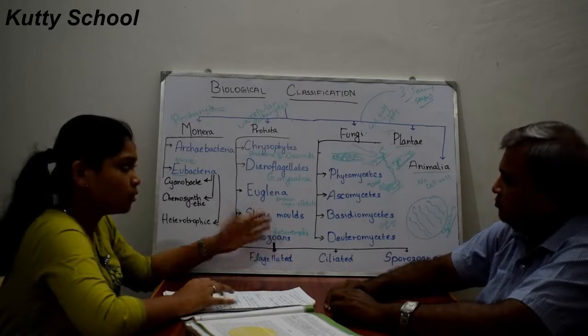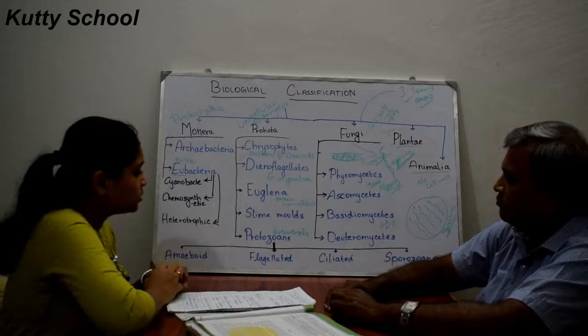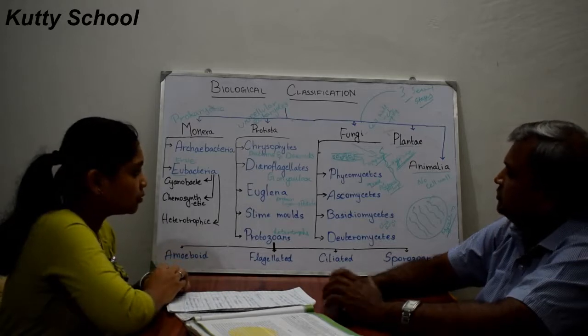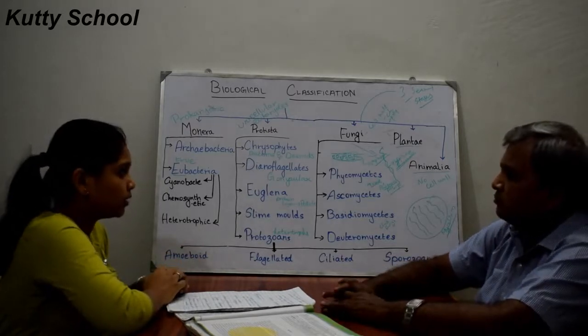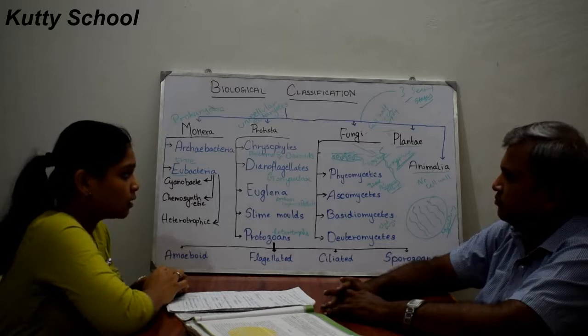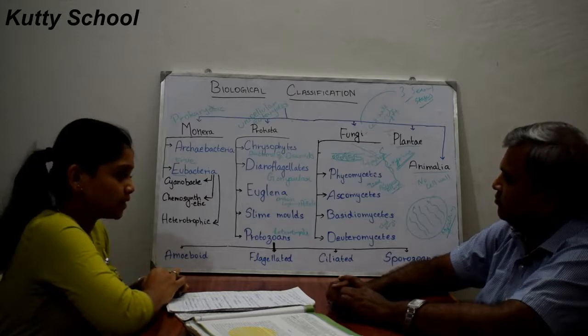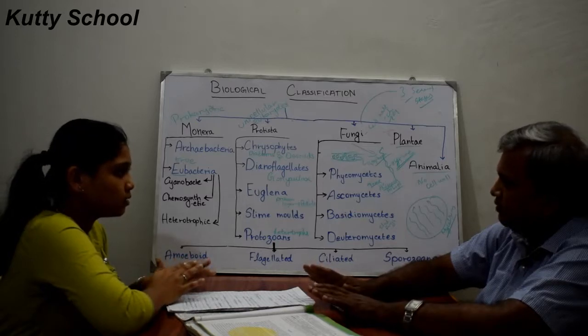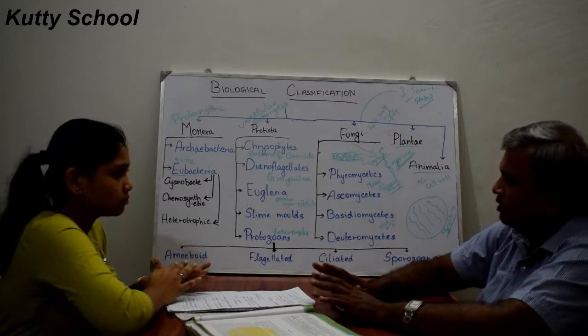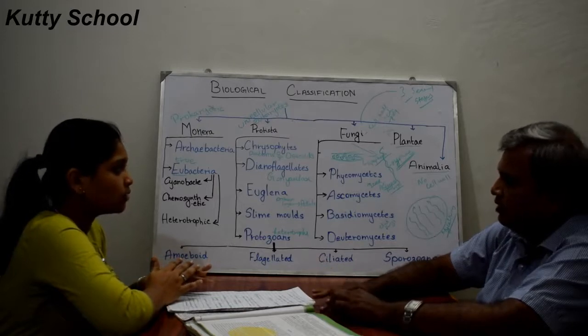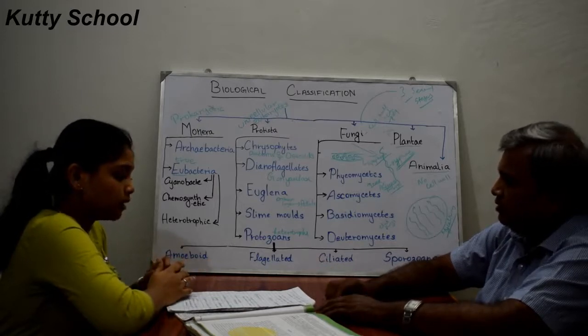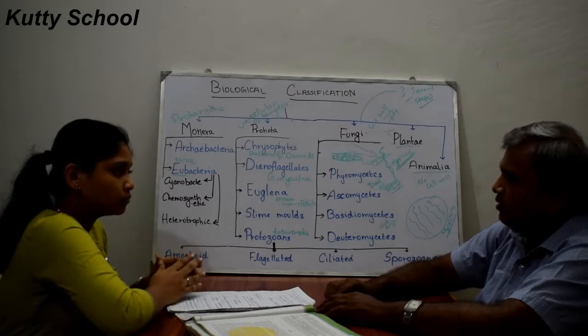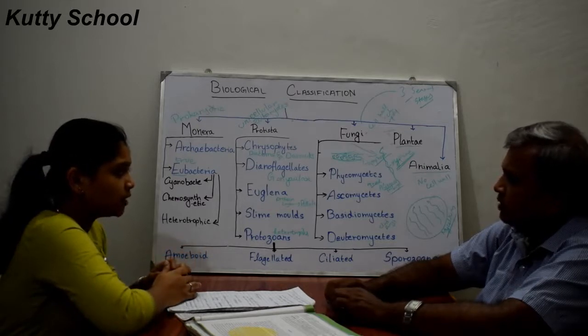So now we will see about phycomycetes. Some phycomycetes are aquatic, some are present in decaying wood, and some are present as parasites on plants. These three areas are where they are available: one is in water, some are available in decayed wood, and some are available as parasites on plants.